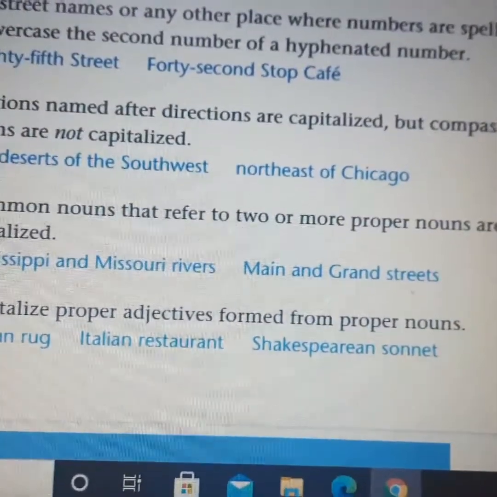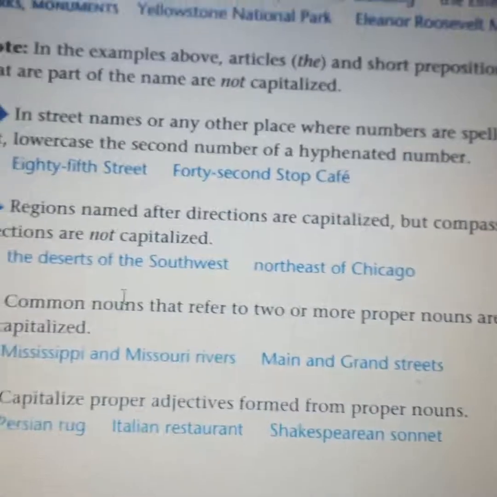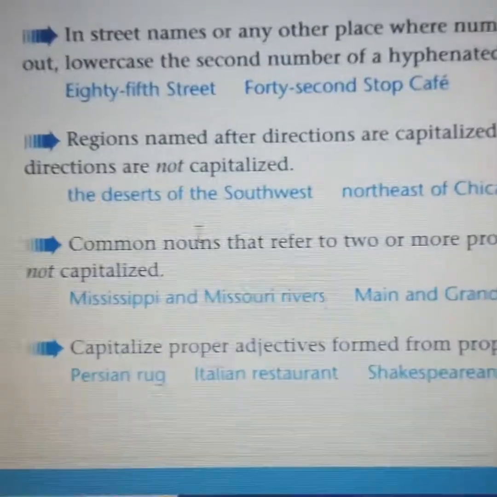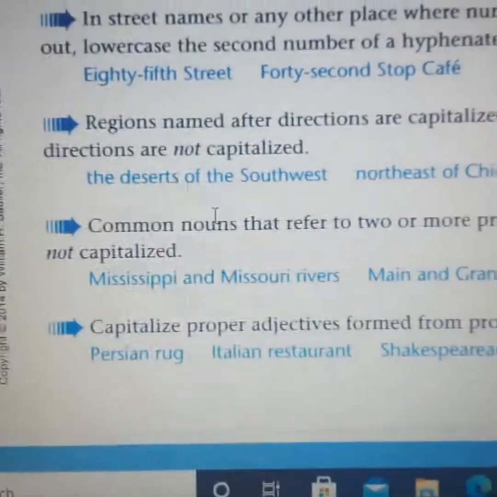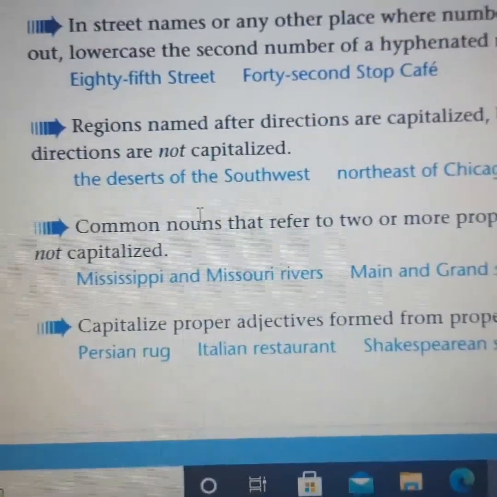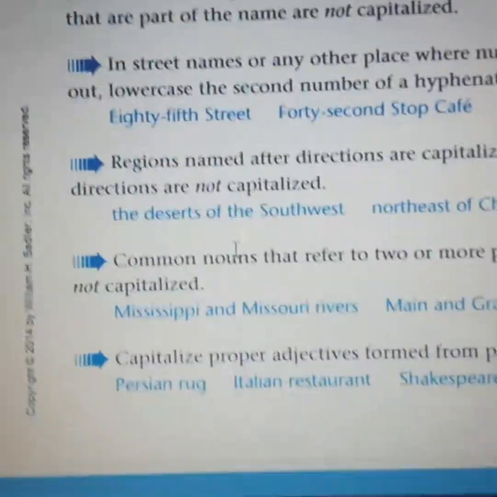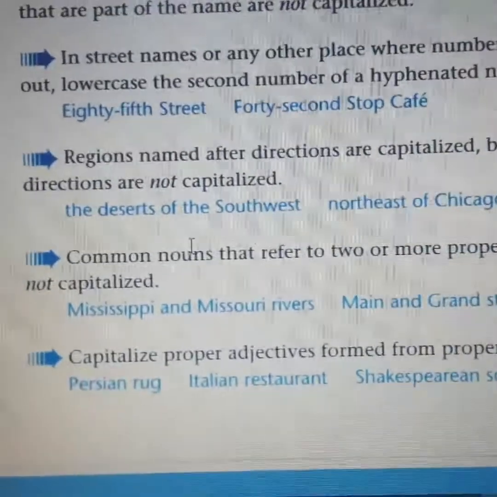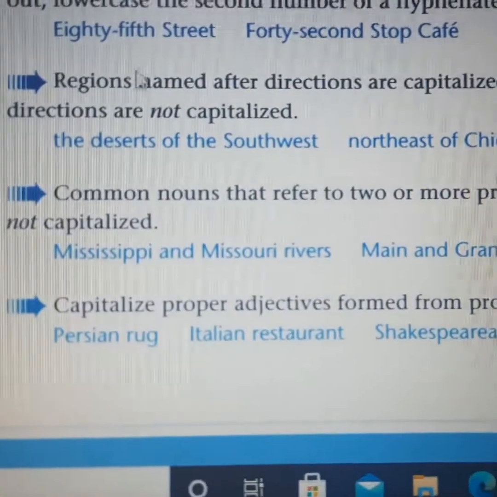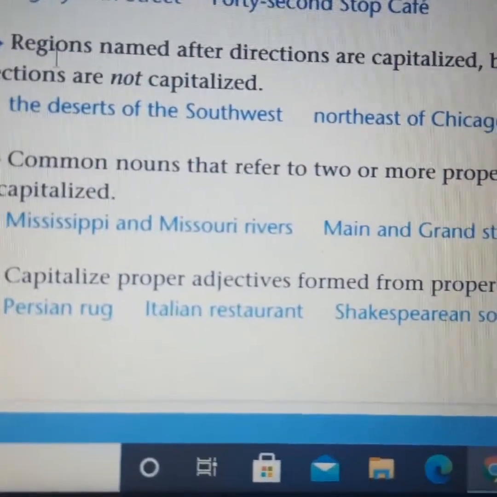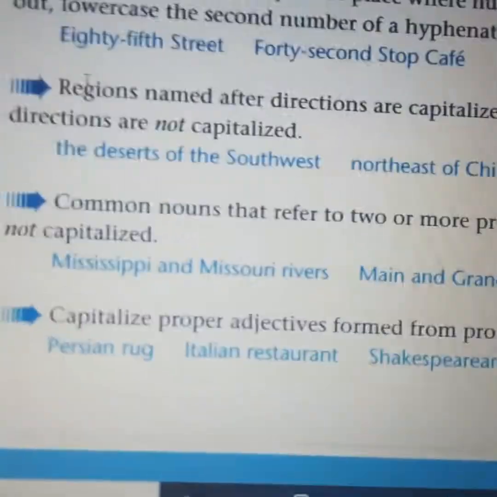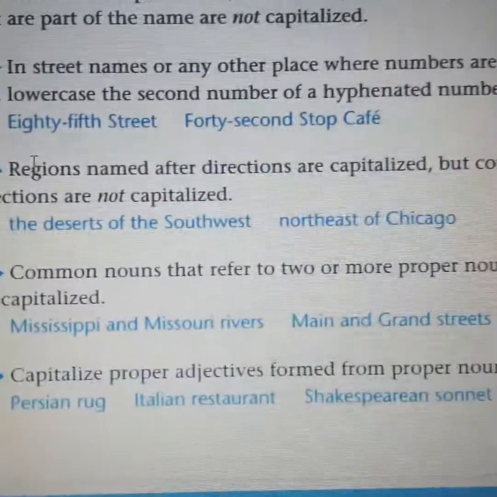Also here we have four rules or instructions that we need to study, follow and understand to write. Again, when you write an address, it doesn't have to be an essay. If you want to write an address, write a letter to someone, or just a message to your friend, and you have to give information like this, 85th Street, the only thing you should learn is when you should use a capital letter and when you should not.